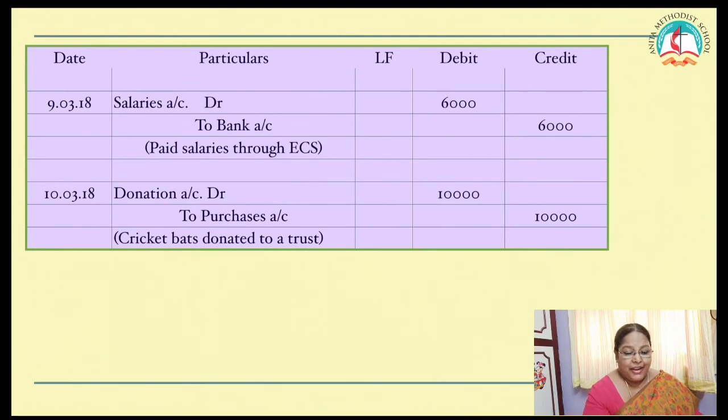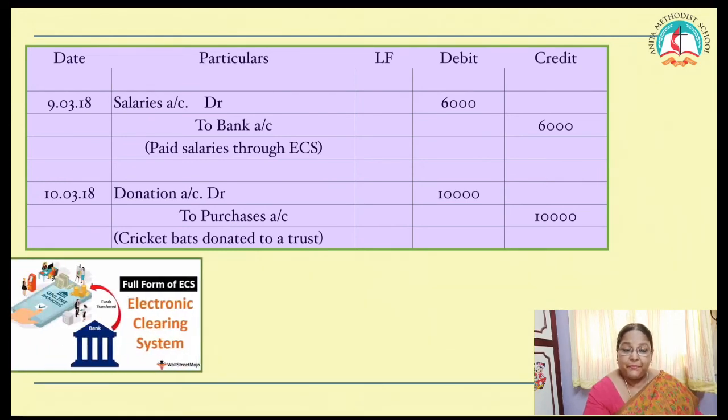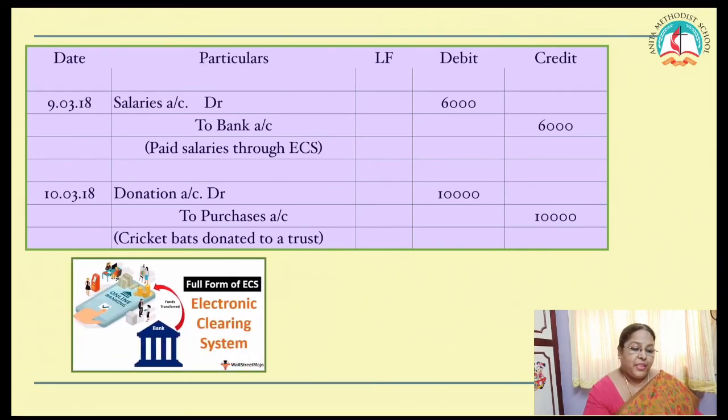Next one. Salaries paid through ECS. ECS, do you remember? Electronic Clearing System. So it is a bank transaction. What is the transaction? Salary paid. Bank is the giver, so bank has to be credited. Salary is an expense, so salary has to be debited. Here comes your journal entry: salaries account debtor to bank account. Clear?